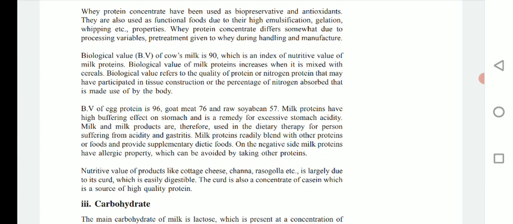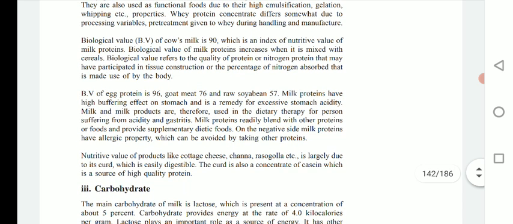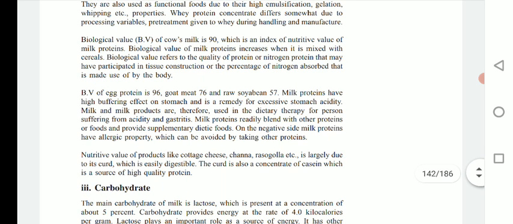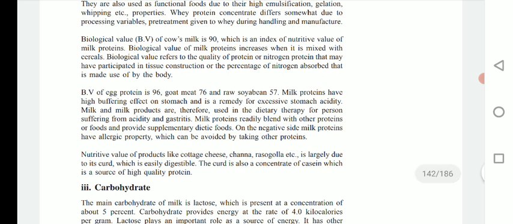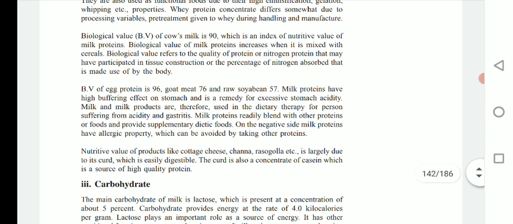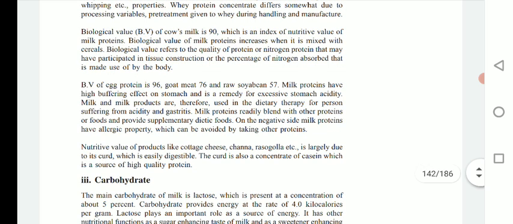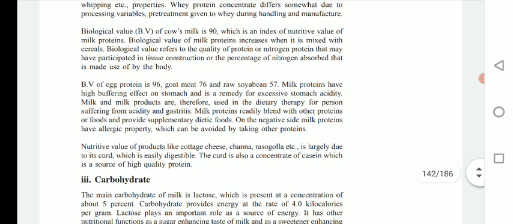So whey protein concentration depends upon some treatment procedures that are followed during pasteurization and other processes that are used in milk processing, as well as product formation. The biological value of cow's milk is 90, which is an index of nutritive value of milk protein. The biological value of milk protein increases when it is mixed with cereals. Biological value refers to the quality of protein, or the percentage of absorbed nitrogen that is made use of by the body in tissue construction.